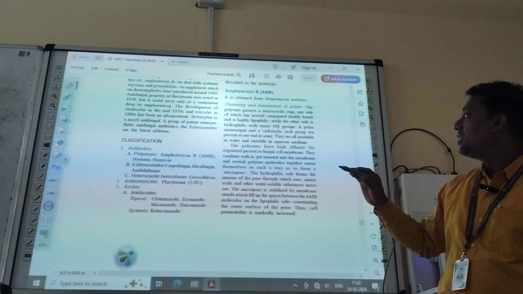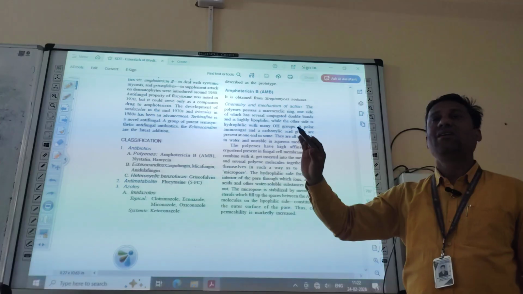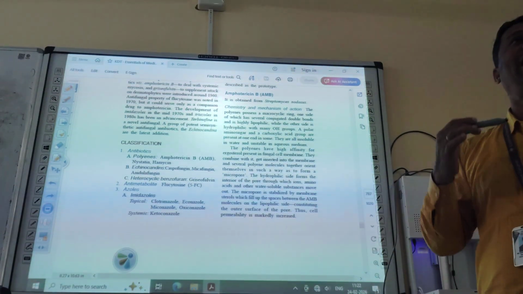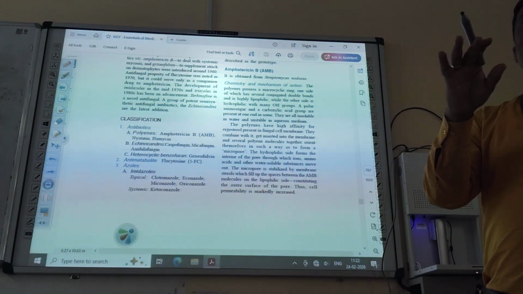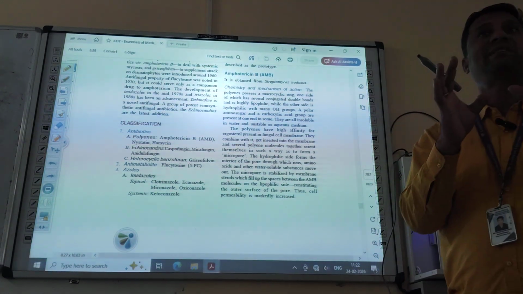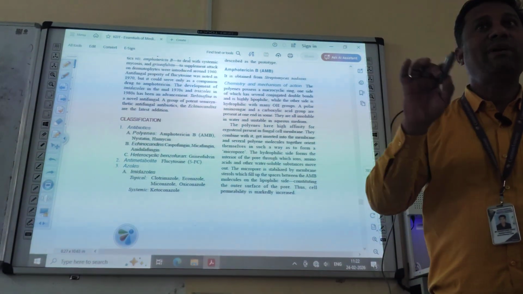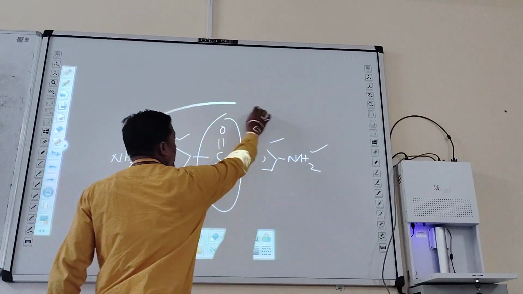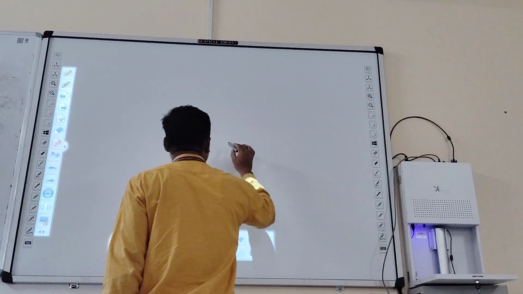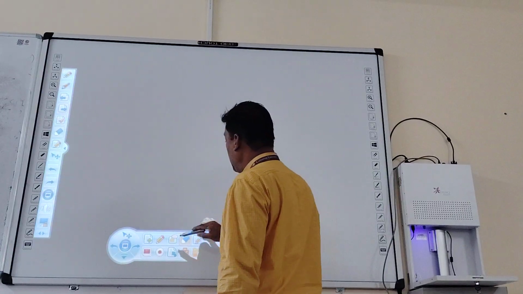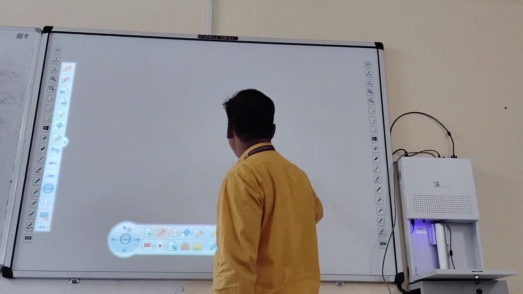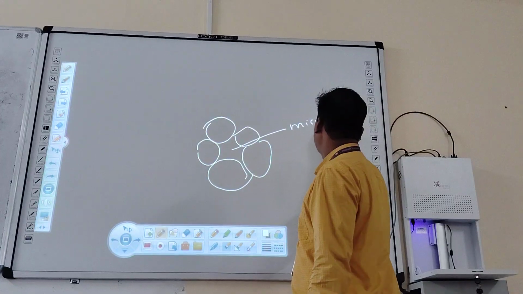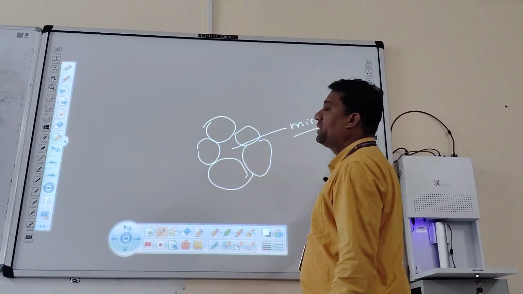Amphotericin B has high affinity, meaning high attraction, for the ergosterol present in the fungal cell membrane. The molecules will arrange themselves and form a micropore in the cell membrane.